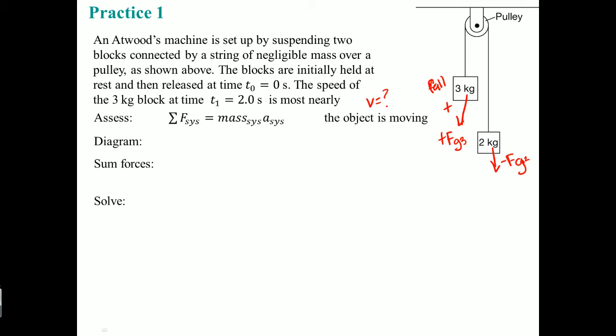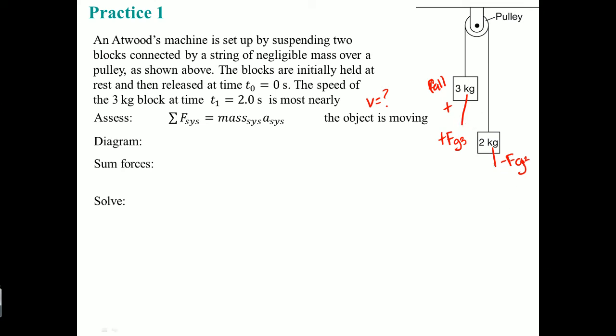Then there is still the force of tension. There's a tension force up here, and there is a tension force up here. So this is negative and this is positive. These two are the same in magnitude, so they both cancel out, so we don't need them, but they do exist. The question I have for you here is this: how should I draw those vectors?